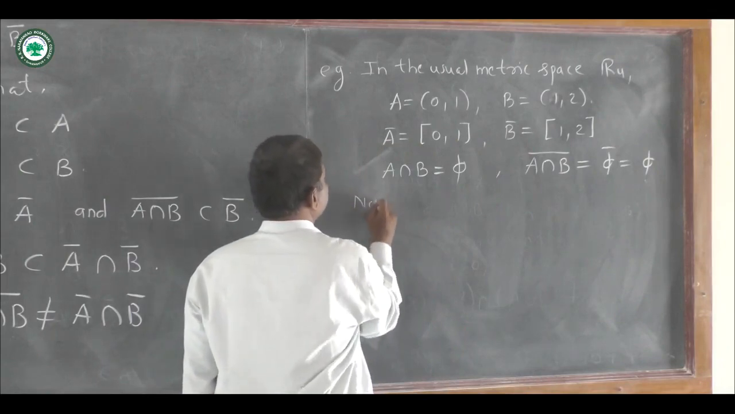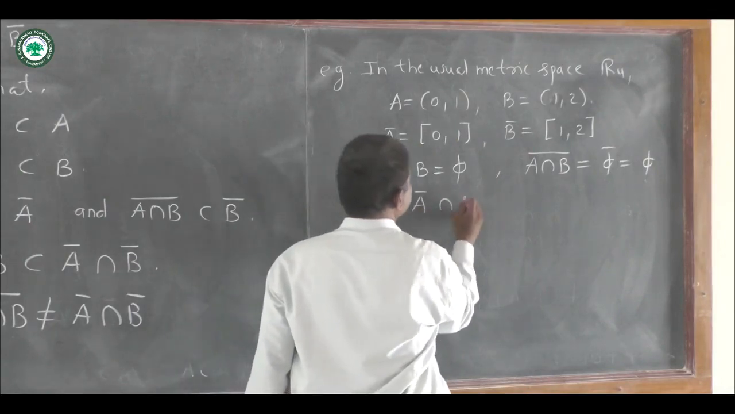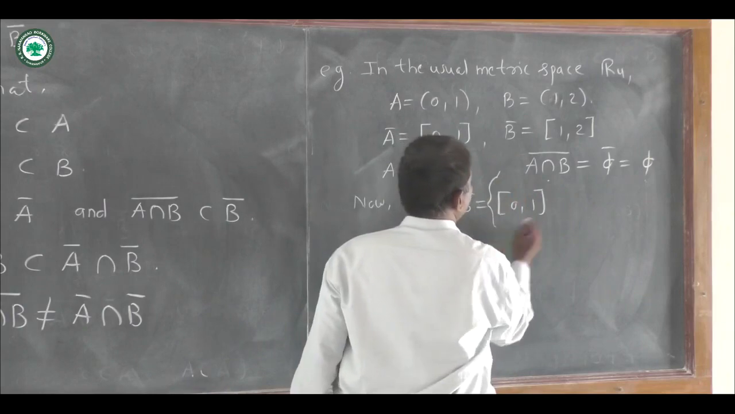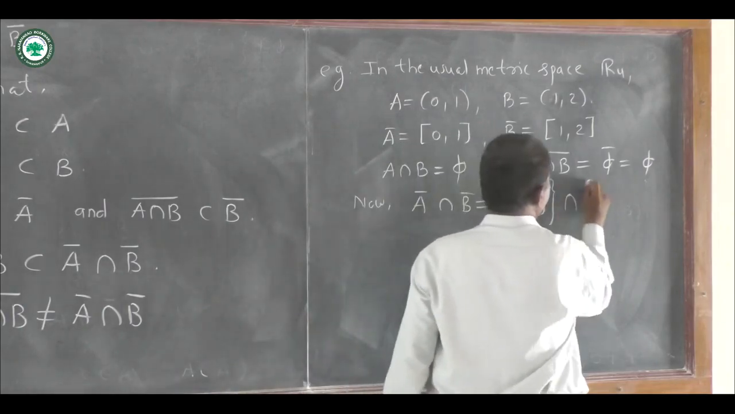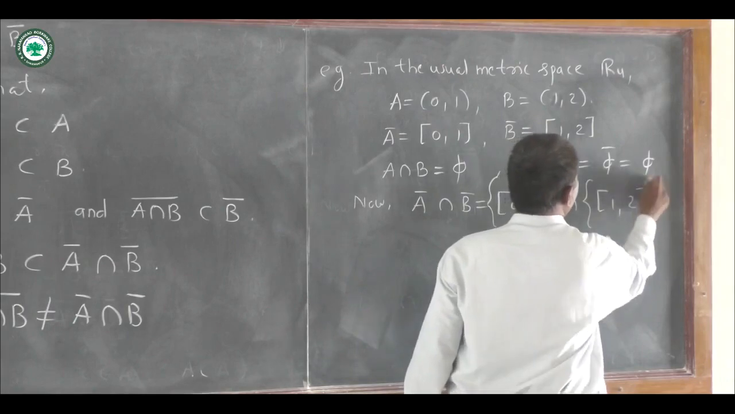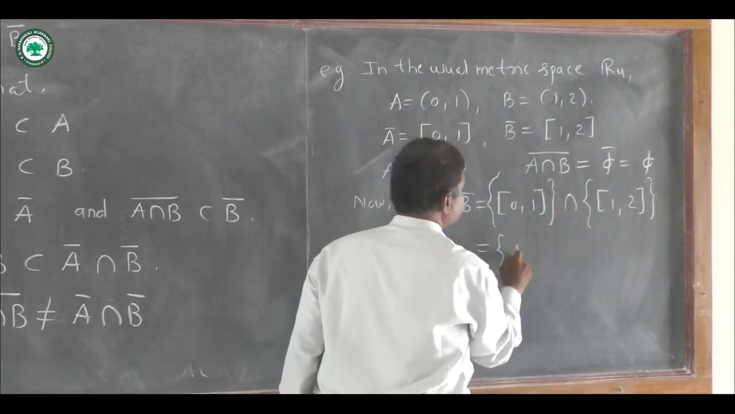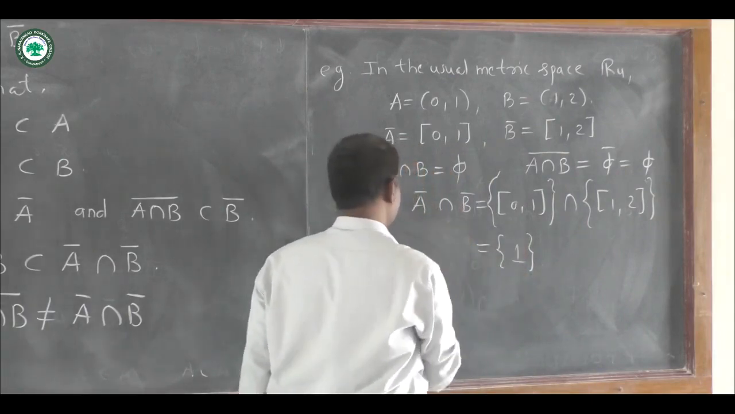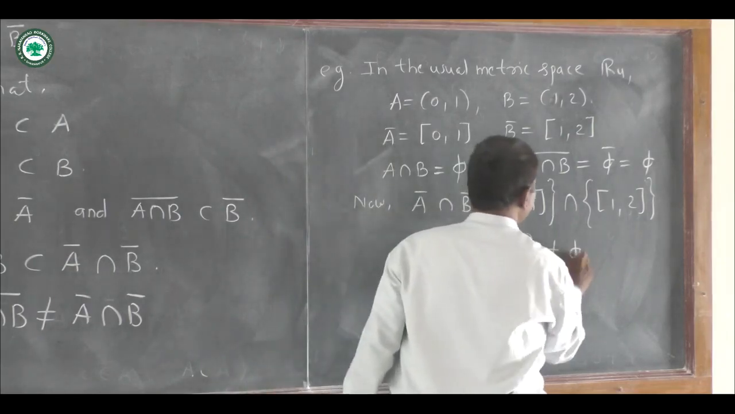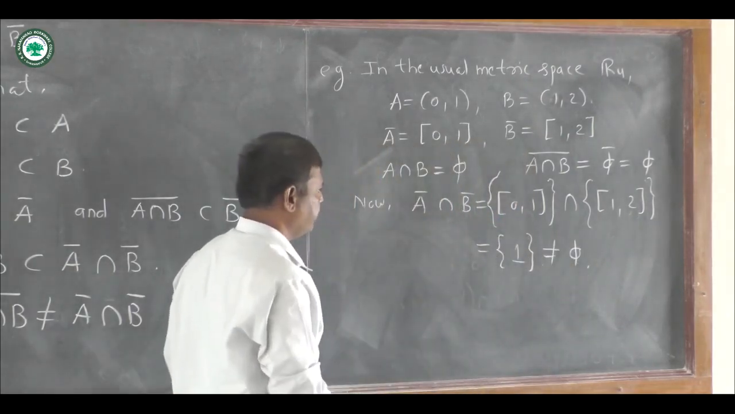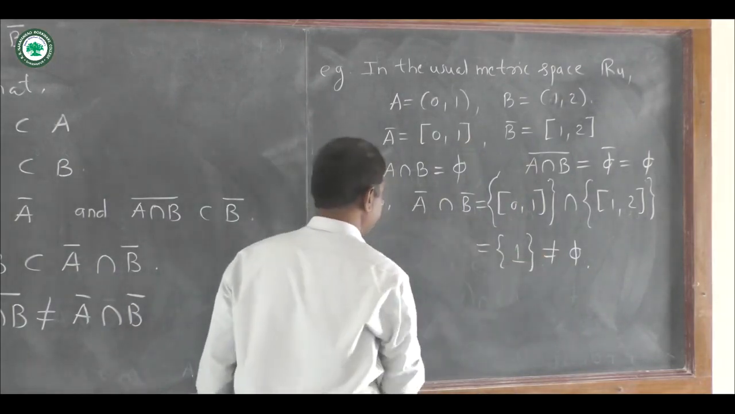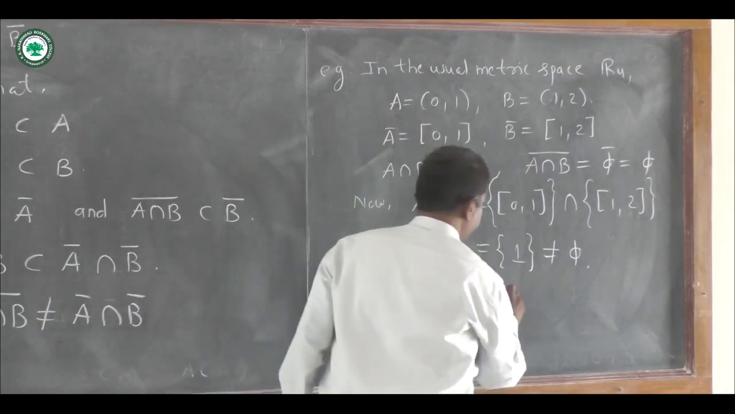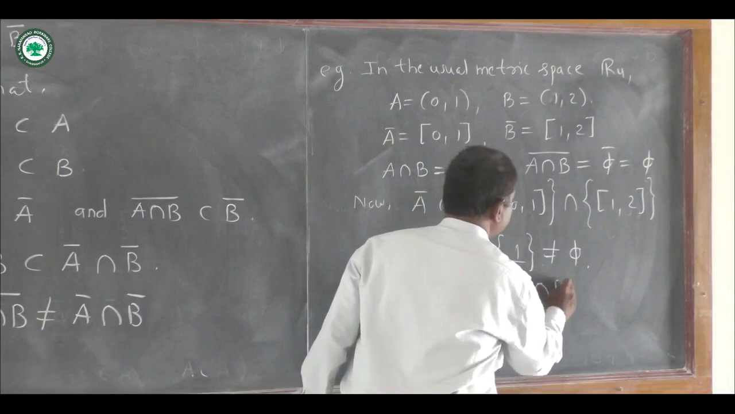Now A closure intersection B closure, that is the intersection of closed bounded interval 0 to 1 with closed bounded interval 1 to 2. In this case this is the singleton 1. So closure of A intersection closure of B is non-empty here. Therefore closure of A intersection B is not equal to closure of A intersection closure of B.